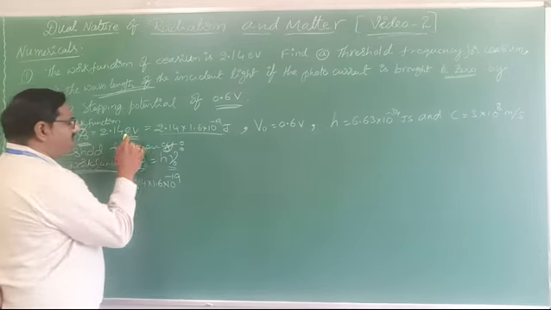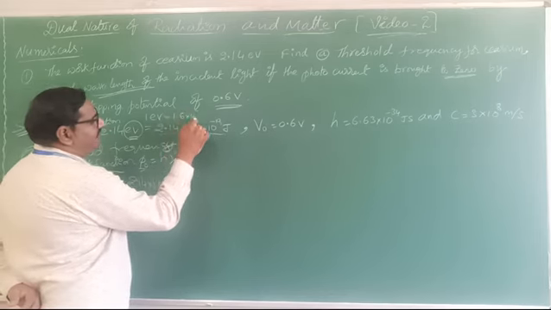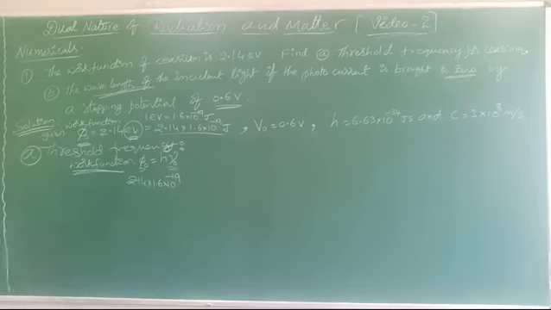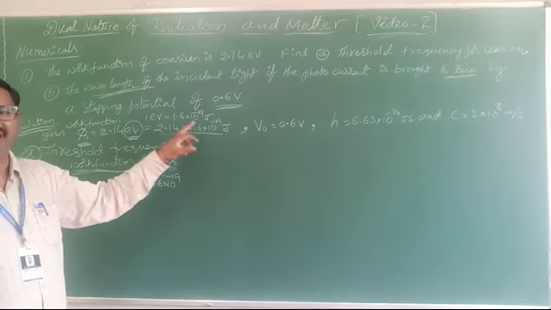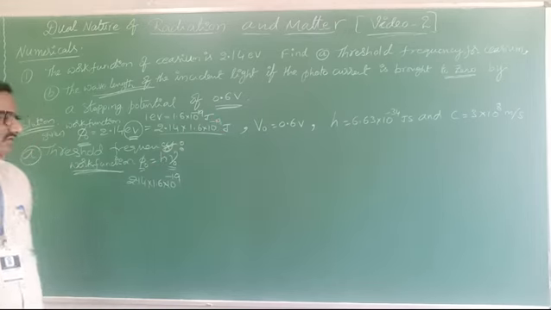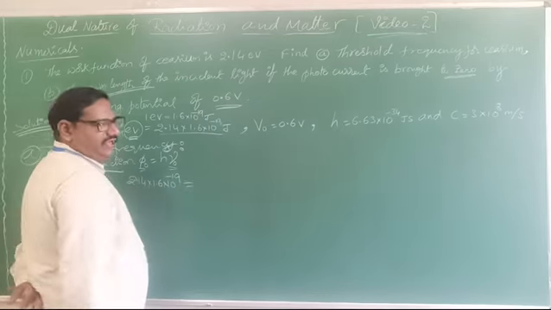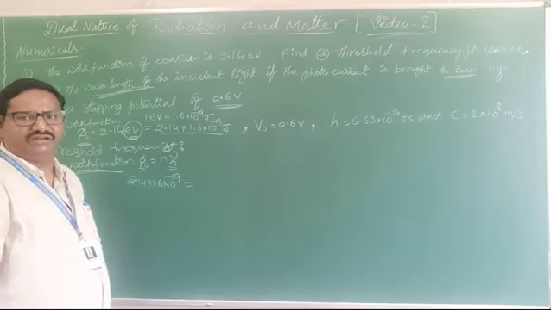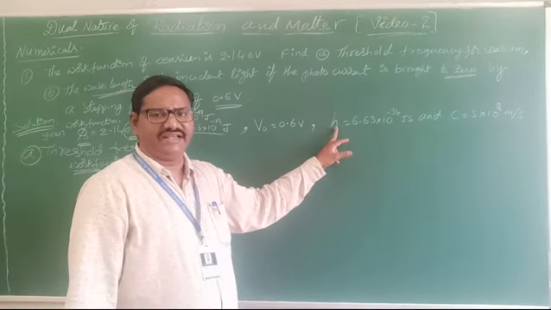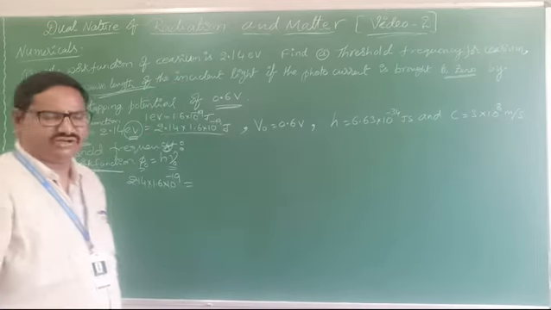Because 1 electron volt equals 1.6 into 10 power minus 19 joule. Clear? So in terms of eV, I substitute 1.6 into 10 power minus 19. In this numerical the h value is not given, so we need to remember that Planck's constant h equals 6.63 into 10 power minus 34 joule second.